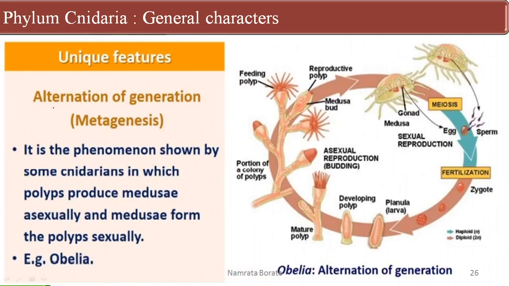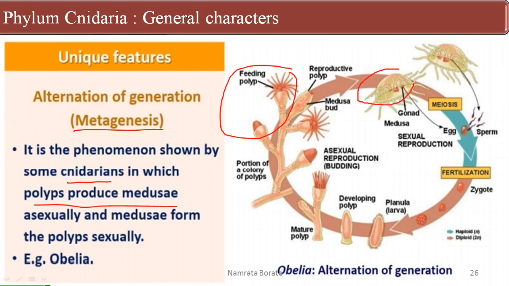Next, it's about the alternation of generation, that is called metagenesis. It is a phenomenon shown by some cnidarians in which the polyp produces the medusa. So this one is the polyp, and this polyp produces the medusa, and the medusa asexually produces the polyp.